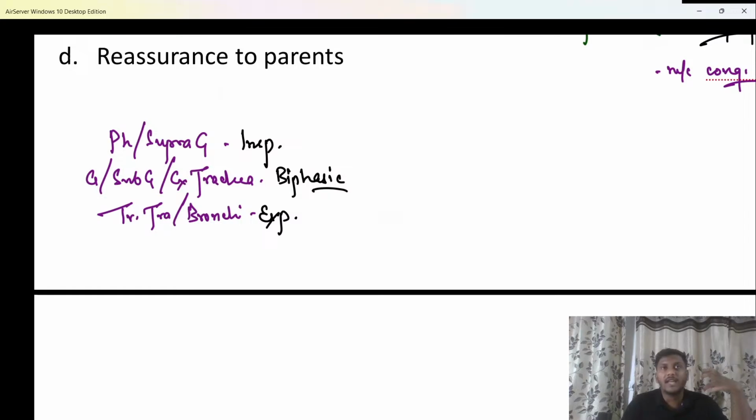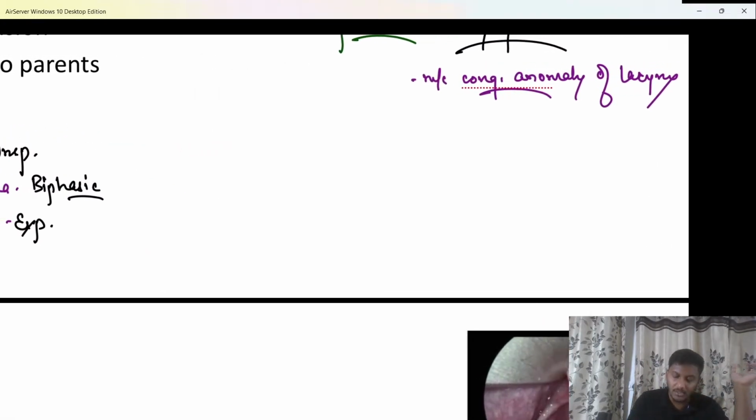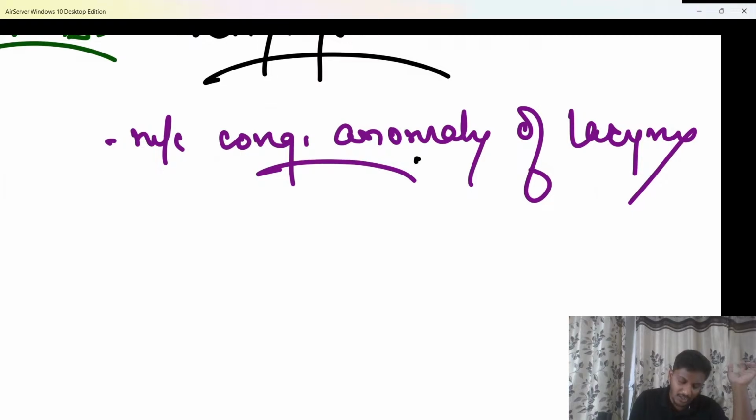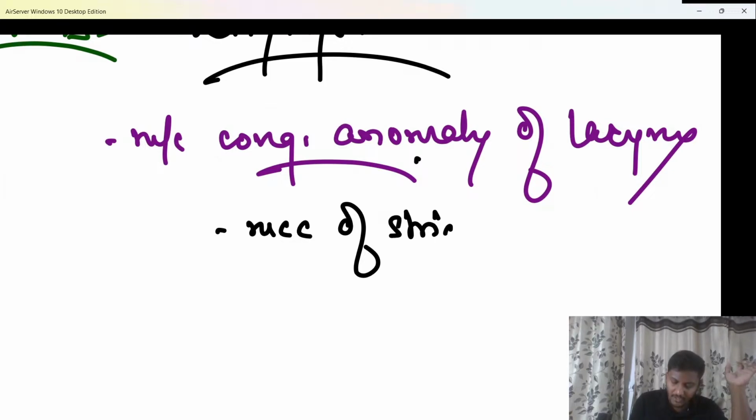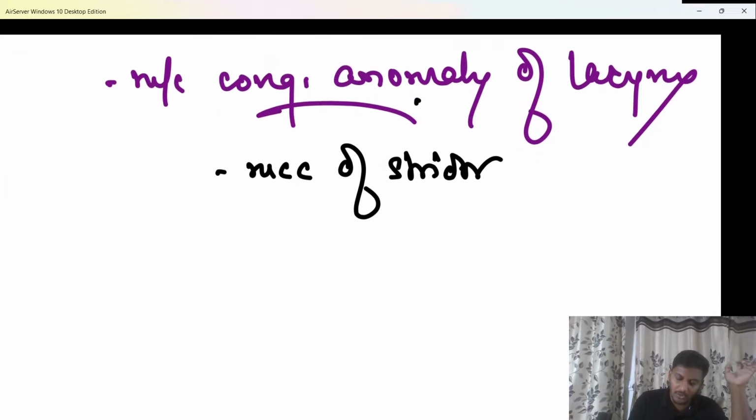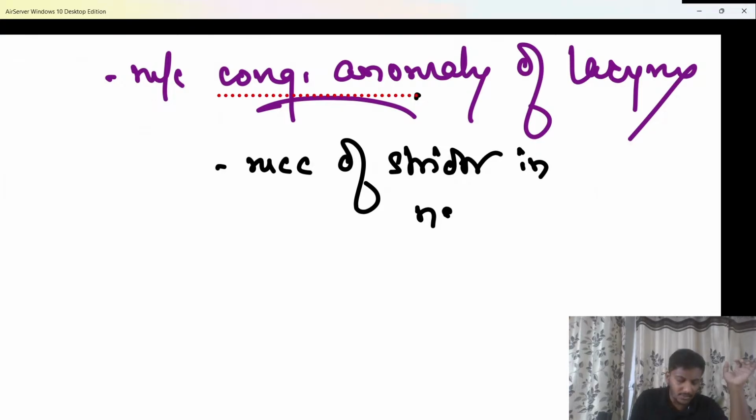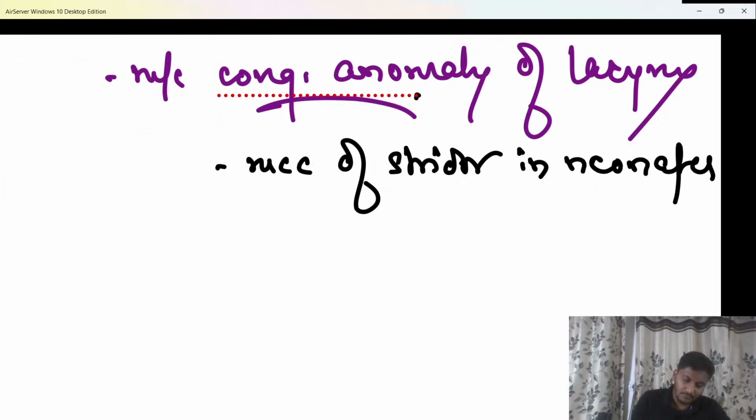So obstruction of the airway always causes stridor. Now that obstruction can be due to anything, foreign body, weak epiglottis, edema, whatever is the reason, it always leads to a stridor. So yaad rakhna that laryngomalacia is the most common cause of stridor in neonates. If they ask you what is the most common cause of stridor in neonates, the answer has to be laryngomalacia itself, beta. Clear? So that is important.